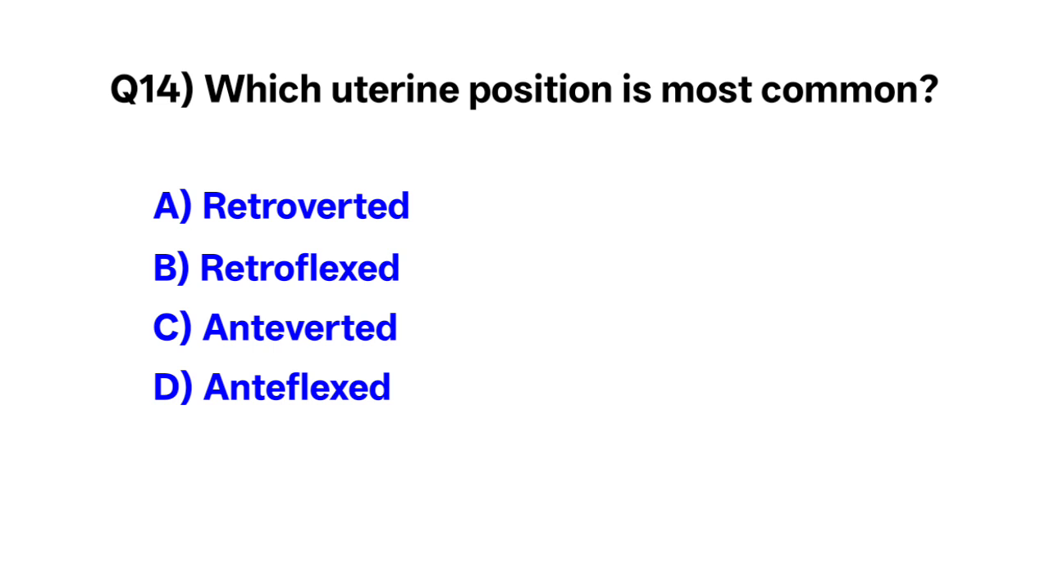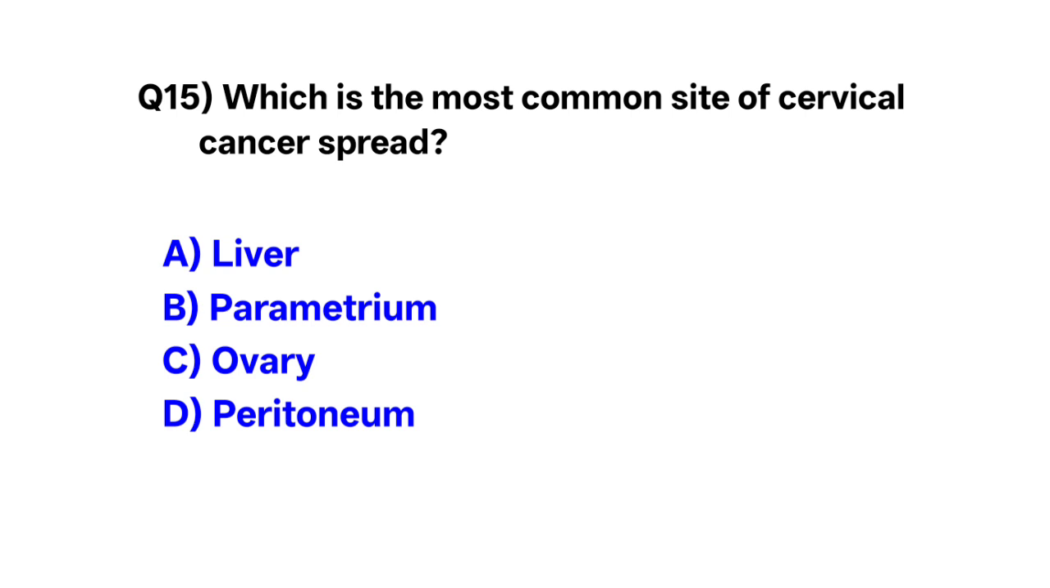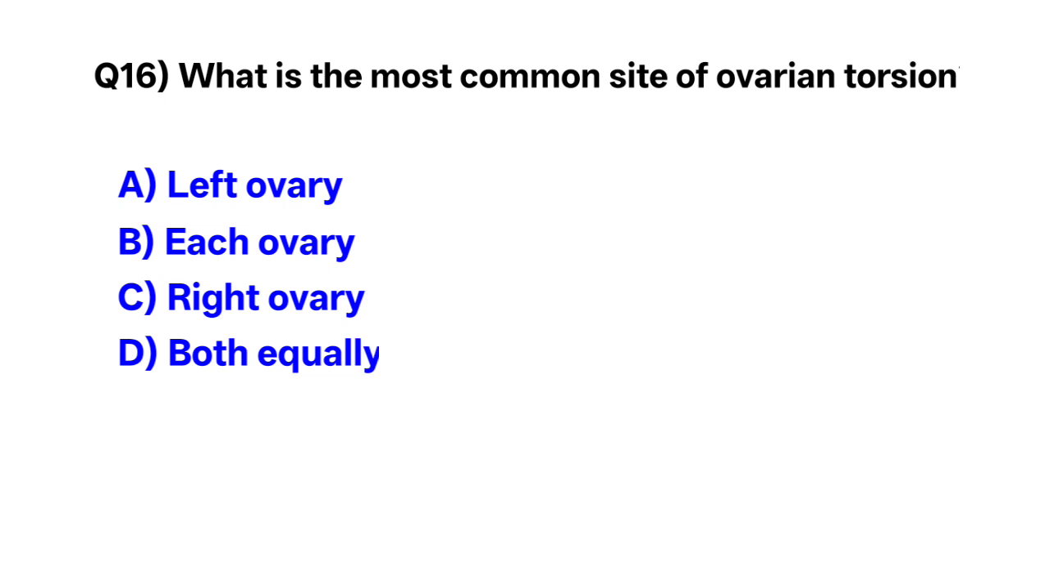Question number 14. Which uterine position is most common? The correct option is C. Anteverted. Question number 15. Which is the most common site of cervical cancer spread? The correct option is B. Parametrium. Question number 16. What is the most common site of ovarian torsion? The correct option is C. Right ovary.